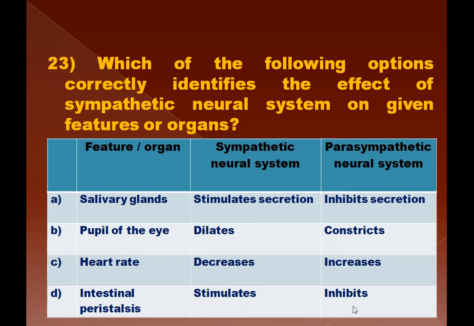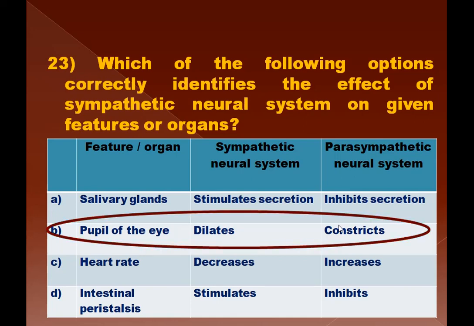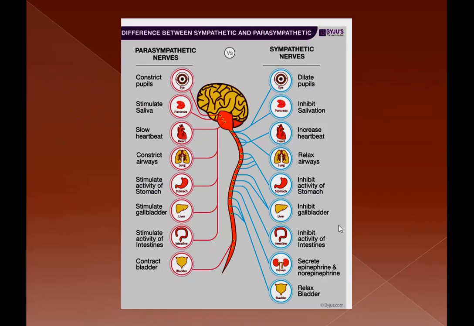It is also the opposite way. So A, C, and D are incorrect. So the correct option is B, pupil of the eye, which is dilated by the sympathetic neural system and constricted by the parasympathetic neural system.